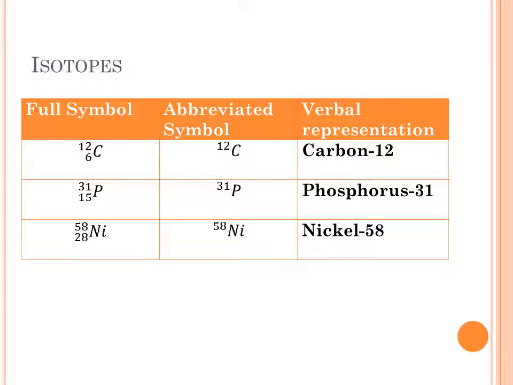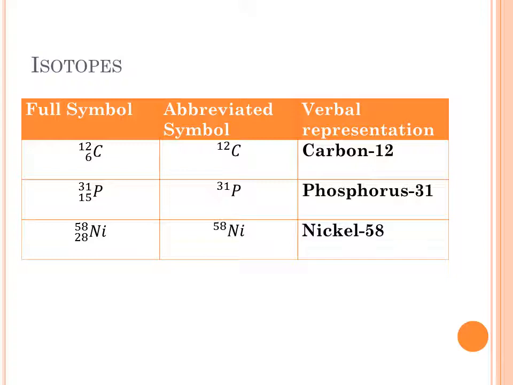Here are a few isotopes and examples of the notation as I mentioned before. So we've got carbon 12, with 12 and 6 next to the symbol for carbon, so that's carbon. We call it carbon 12. Notice we've got 12 and 6 next to the symbol for carbon in the first column. In the second column, we've omitted the 6. And in the third column, we just write the word carbon, dash, and then 12 for the mass number.